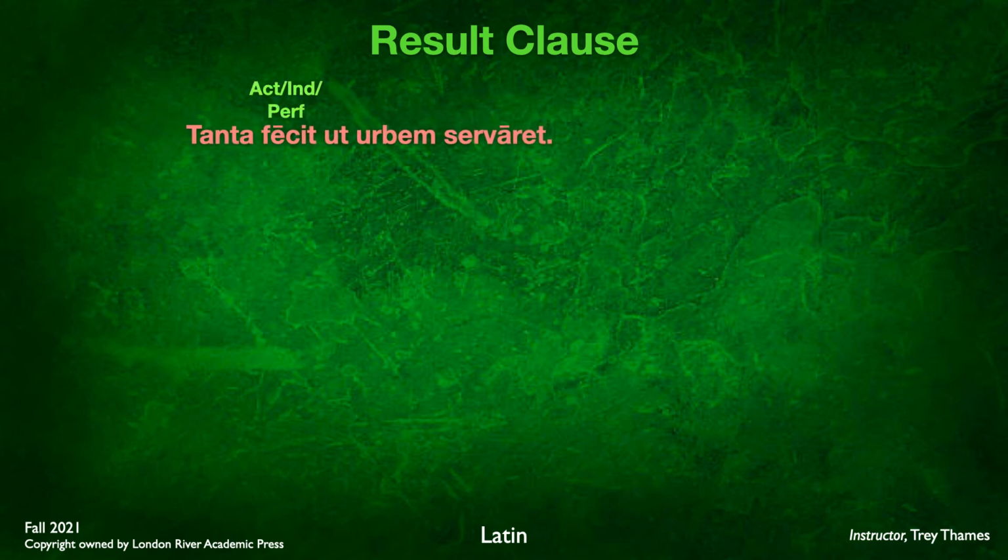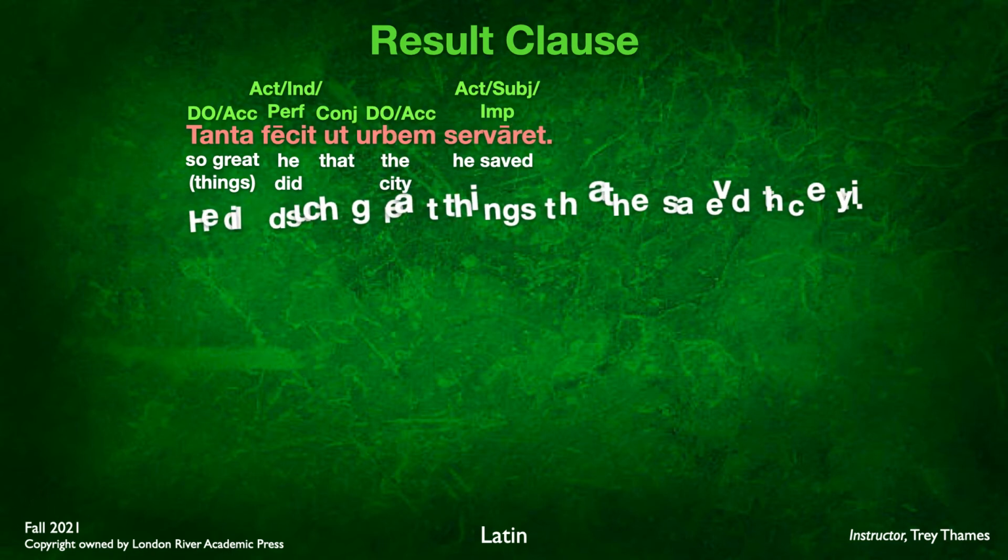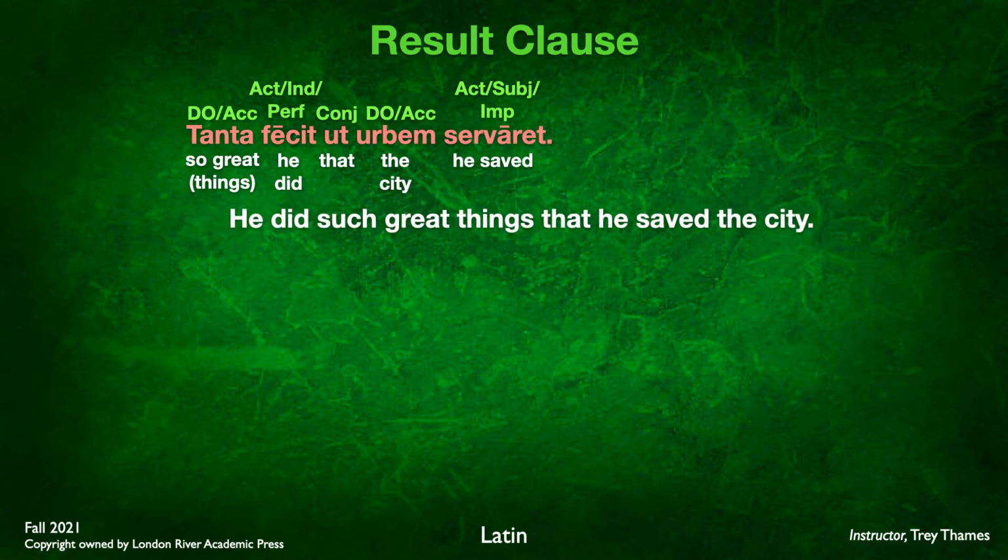Tanta fecit ut urbem servaret. Fecit is he did, an active indicative perfect verb. Tanta is our direct object. It's accusative, neuter, plural, so great things, since it's neuter. We have the conjunction ut introducing the subjunctive clause here. Urbem is accusative singular, serving as the direct object of servaret, he saved.